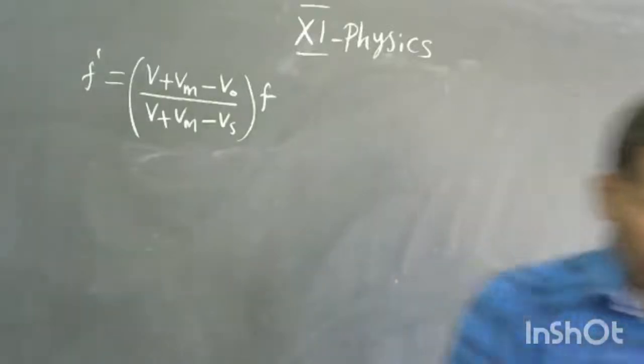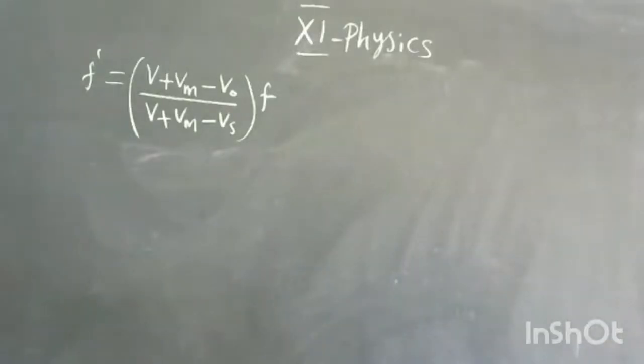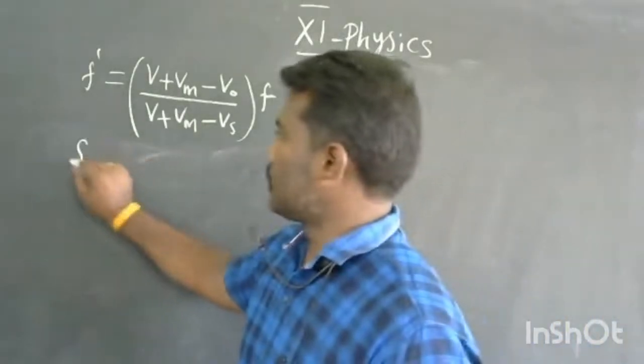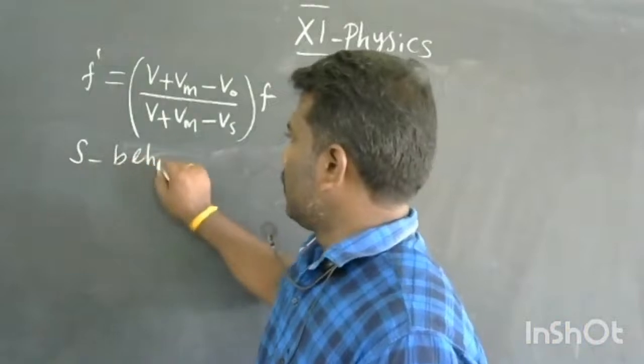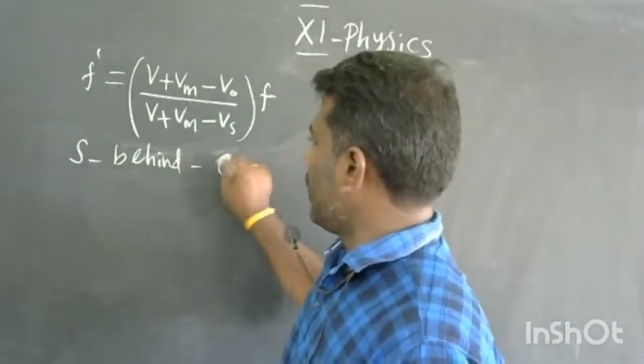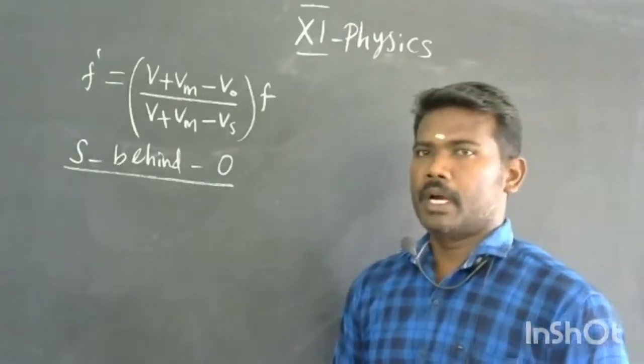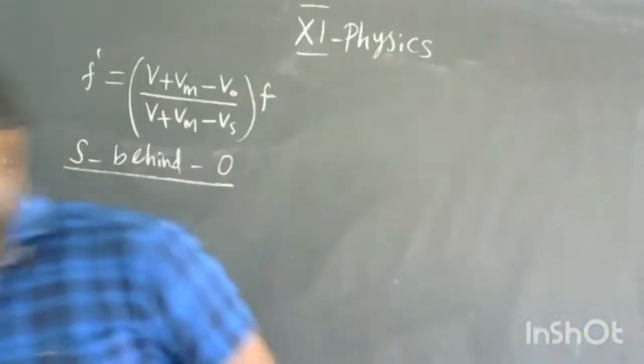Next one is source is moving behind the observer. Okay, so see the first case.